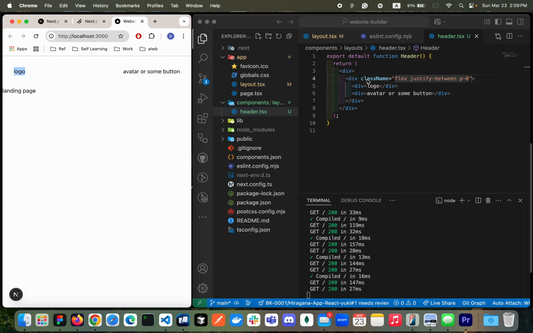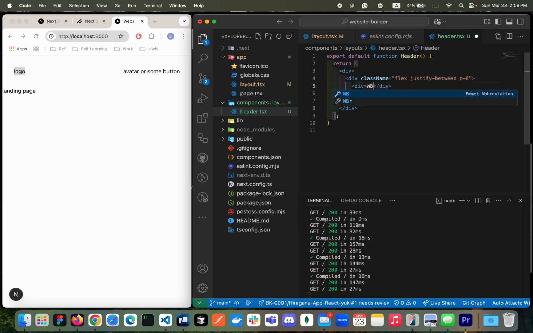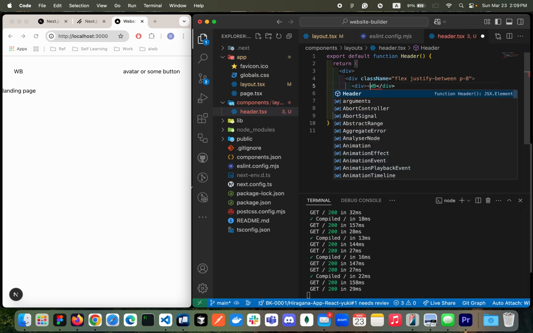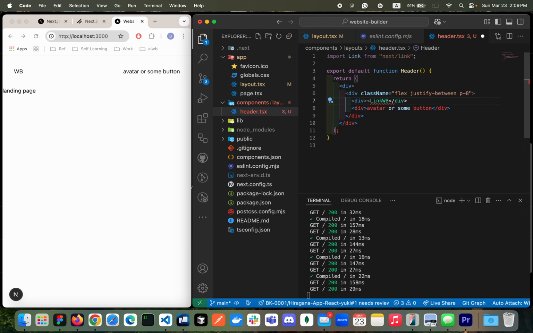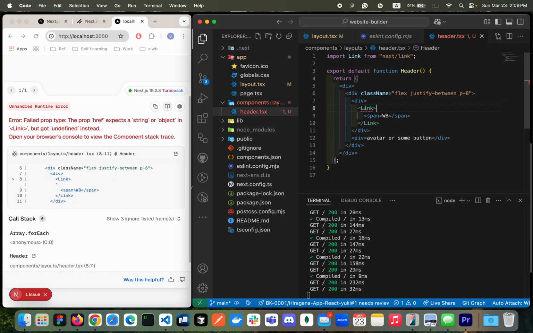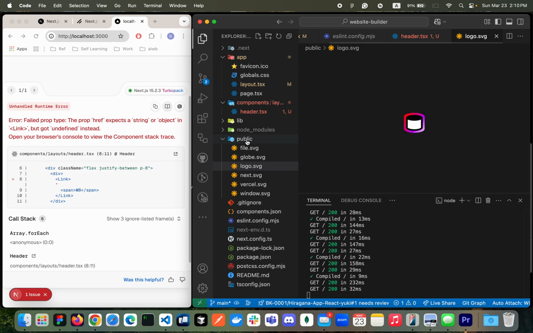Another thing that we need to do is creating some logo. Okay, so I'm gonna change the name to WB. Yeah, and then we're gonna add a Link from next link, and then I'll be adding content inside. I'll be adding a span tag here because I'm gonna have my logo inside here. I just created my own logo similar to other logos out there. We can put it into the public folder. Yeah, so this is the logo that I'll be using.